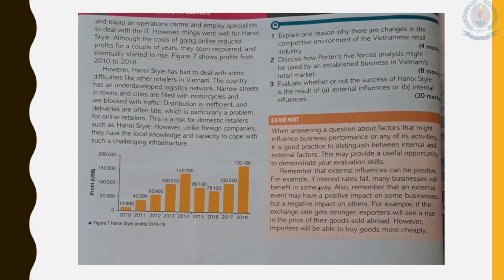Through that you can identify whether the influences arise externally or internally, so you need to evaluate whether or not the success of Hanoi Style is the result of external influences or internal influences. They allocate 20 marks for this question.